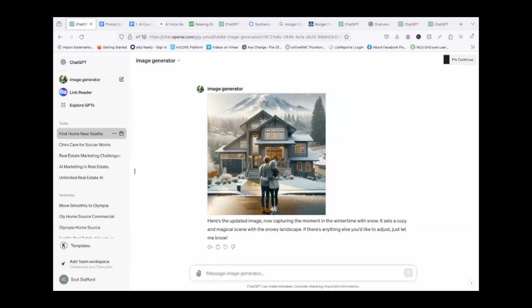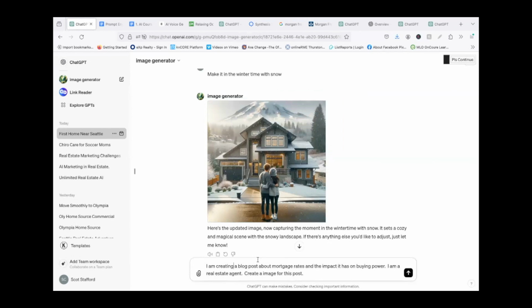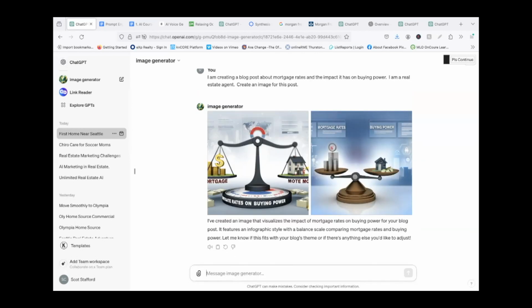Let's say you're creating a blog post on mortgage rates. Okay, so the next one we're going to just play with here is I'm creating a blog post about mortgage rates and the impact it has on buying power. I'm a real estate agent. Create an image for this post. All right, so it actually gave us two here to choose from, which is kind of cool.